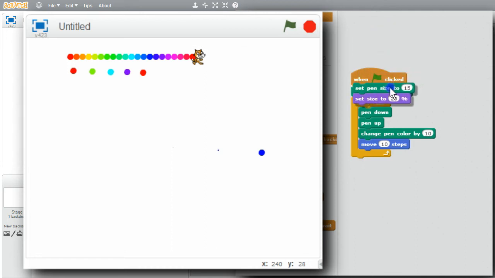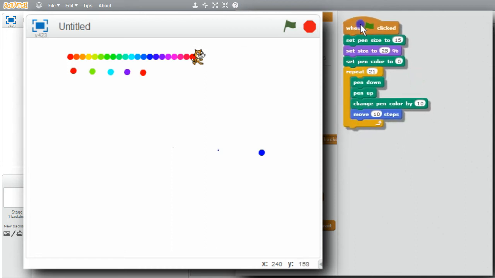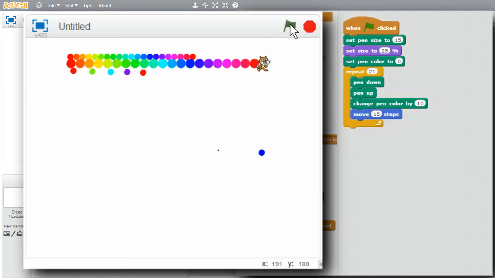Add it under the green flag. And I'll move by 15 steps so the dots aren't on top of each other. I'll move the cat to a new row area. And I'll run. Now I have a bigger rainbow. I see the range of available colors. Now I want to see the shades of the colors.